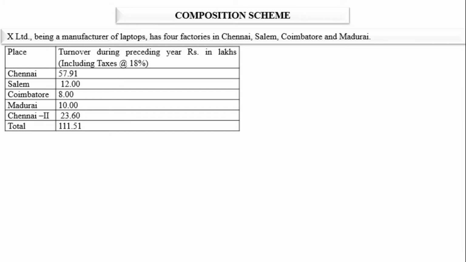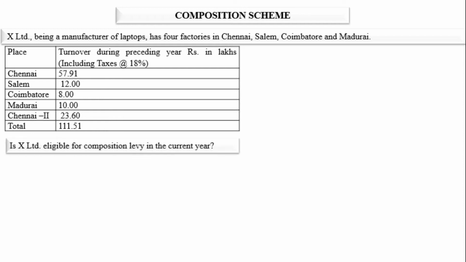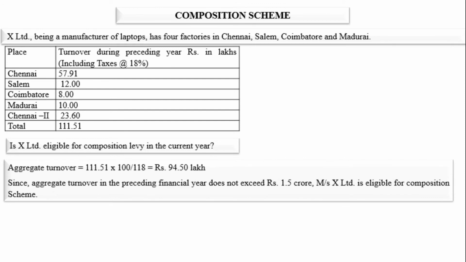Here limit of 1.5 crore is applicable because 4 factories are located in Chennai, Salem, Coimbatore and Madurai. So the question is, is X Limited eligible for composition levy in the current year? Answer is, first of all you have to find out aggregate turnover. 111.51 multiplied by 100 divided by 118 comes to rupees 94.50 lakhs of rupees.